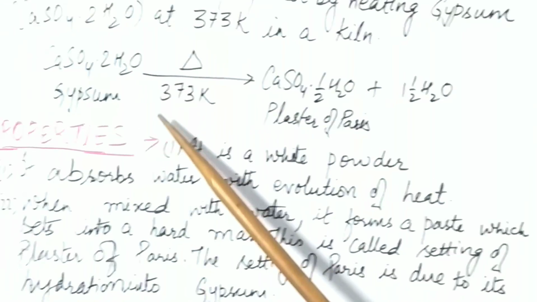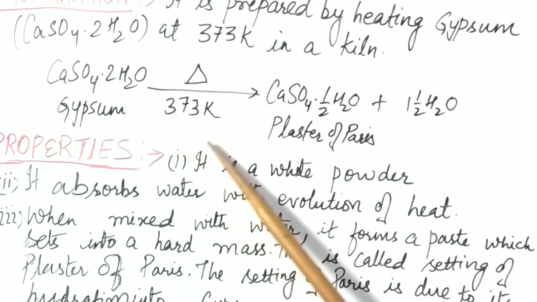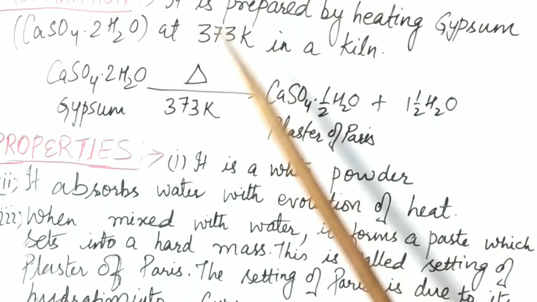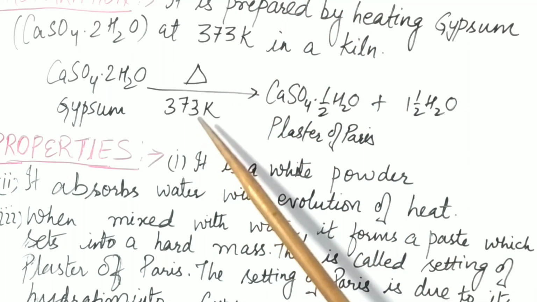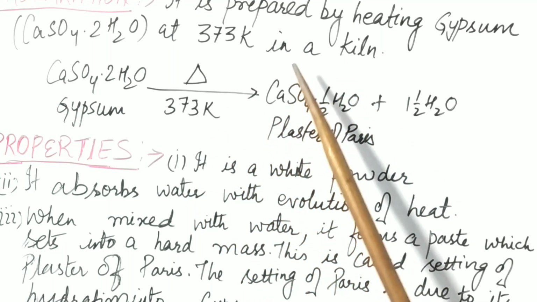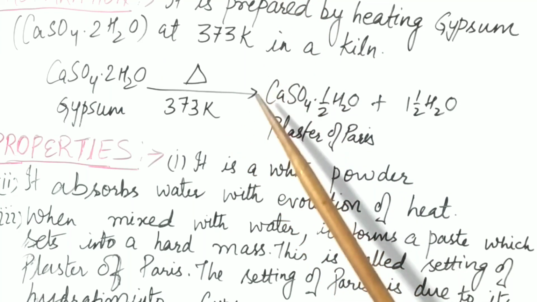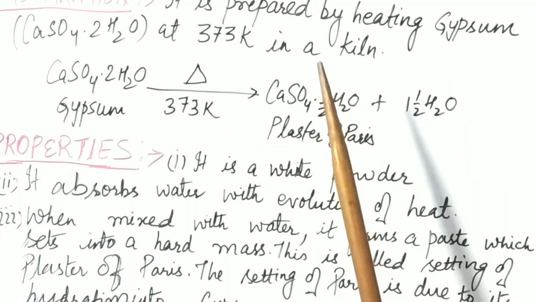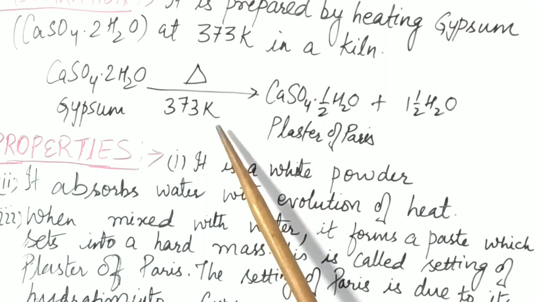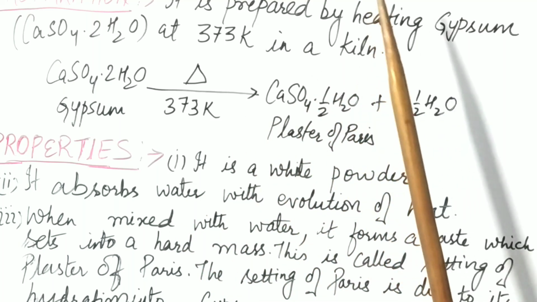Understood? So when gypsum is heated, children, you have to keep this temperature in mind, because this is a very important part of the preparation of plaster of Paris. If the temperature is decreased below 373 Kelvin, then this salt will not form. If the temperature is increased, then also this salt will not form. So we need only this temperature, 373 Kelvin, to form plaster of Paris.